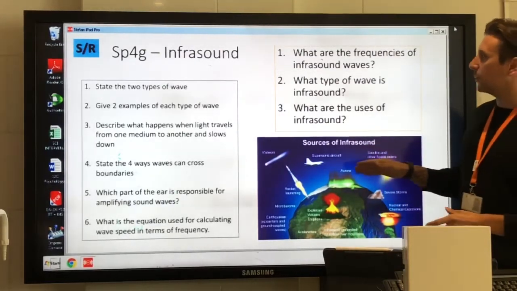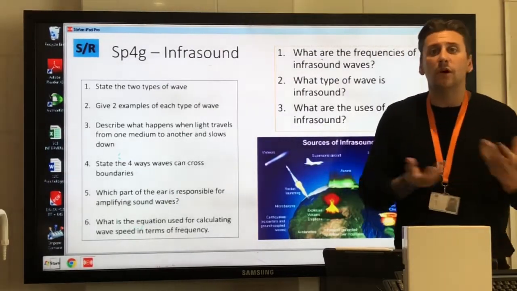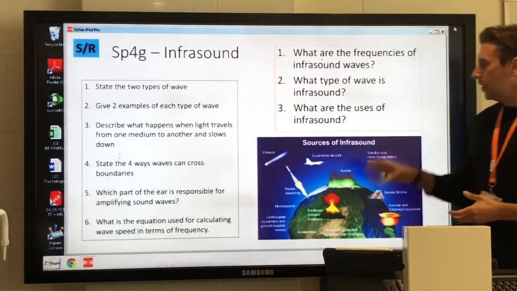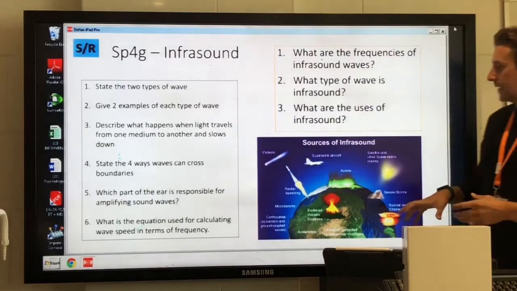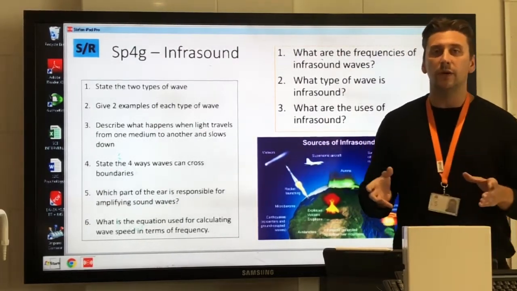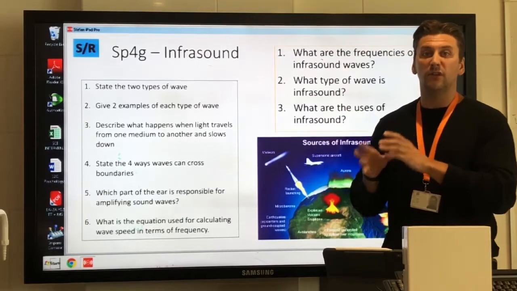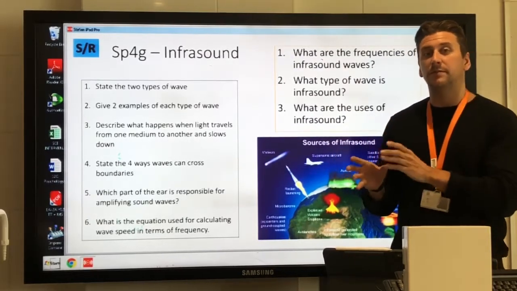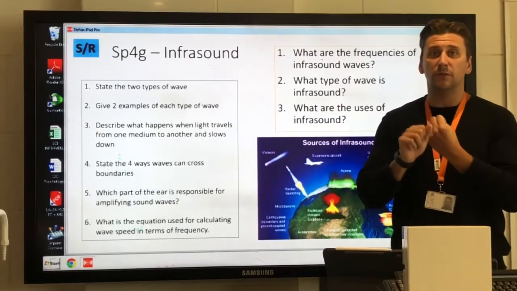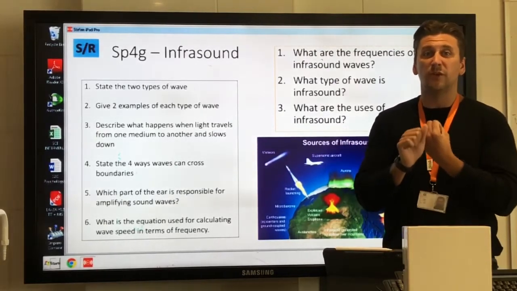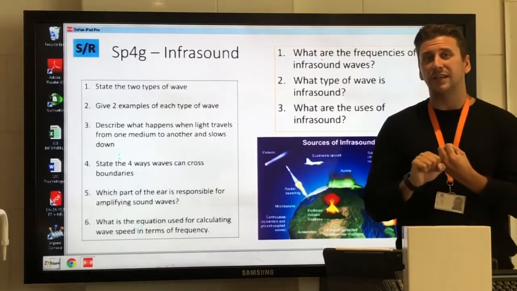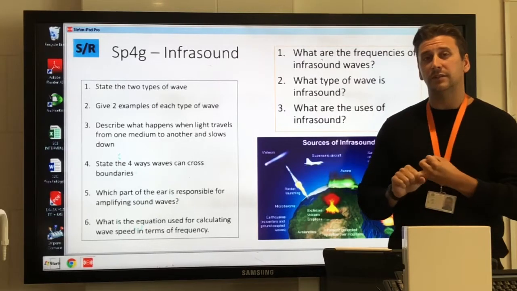Now, the first and most important thing we need to be able to do is say, right, what are some uses of infrasound? So in particular, what we're going to look at in this section is the production of infrasound waves, which are known as seismic waves during an earthquake. So earthquake waves are known as infrasound, they're seismic waves specifically, and a use of those is obviously determining where an earthquake took place, so detecting seismic or earthquake waves, determining the internal structure of the earth using those seismic waves, which is something we'll look at as well today.